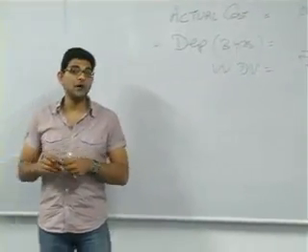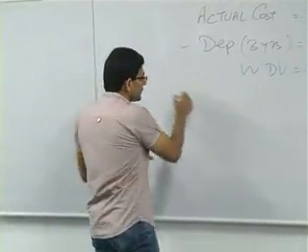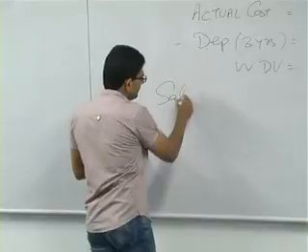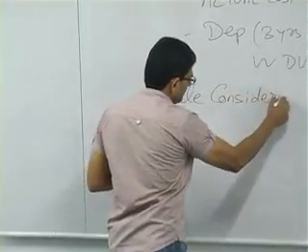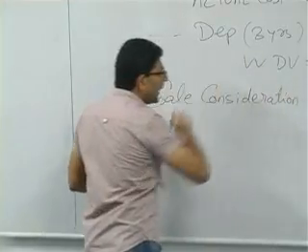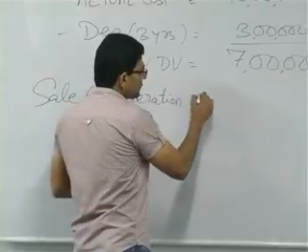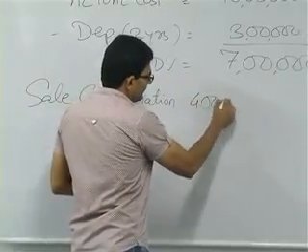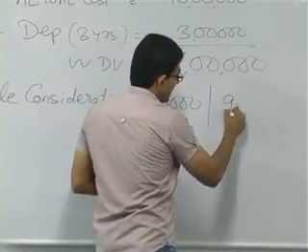And now in the fourth year, we are transferring this asset. So let's take sale consideration. And the sale consideration is, say, for example, we'll take 3 examples. First one is 4 lakhs. Second case is 9 lakhs.